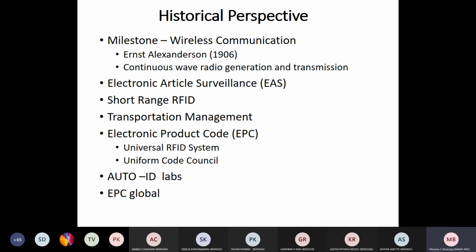Can anybody tell me what is the need of RFID with respect to IoT? What is the Internet of Things main definition? A network in which data input to the internet comes from things and not from human beings.